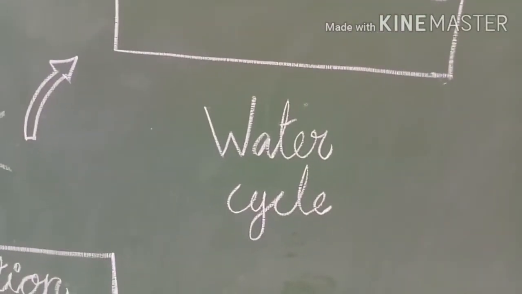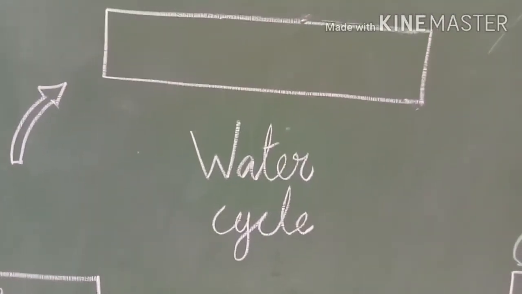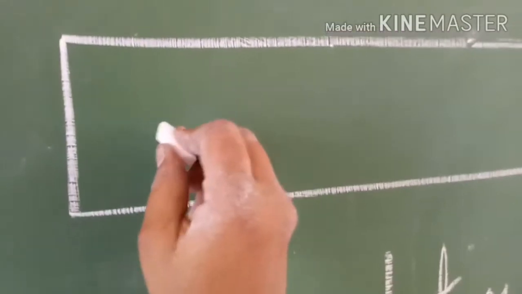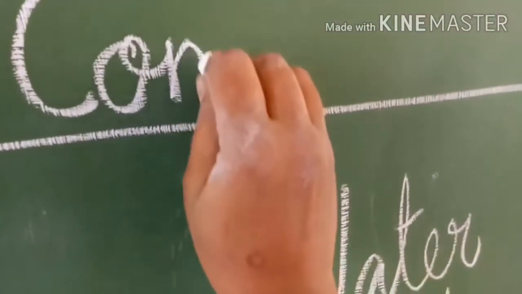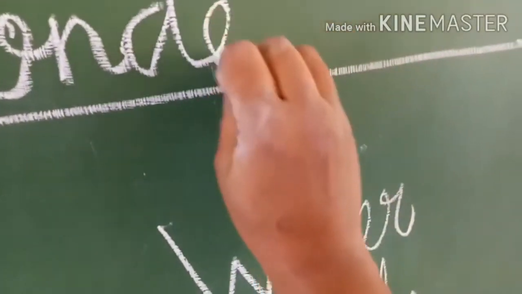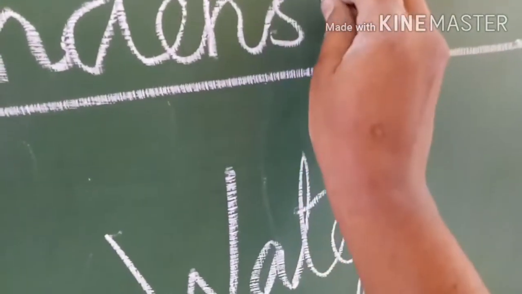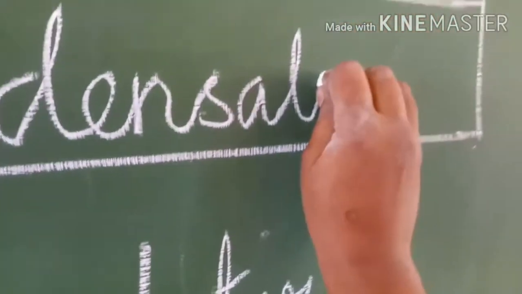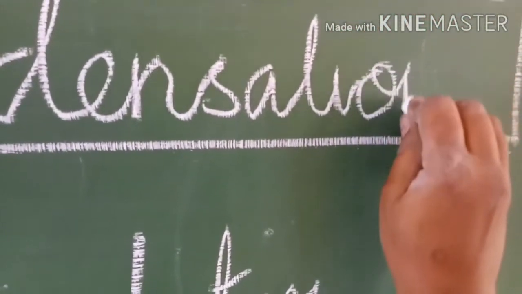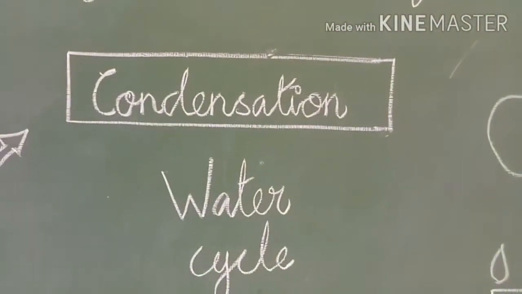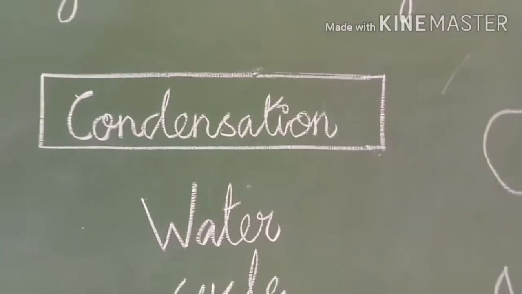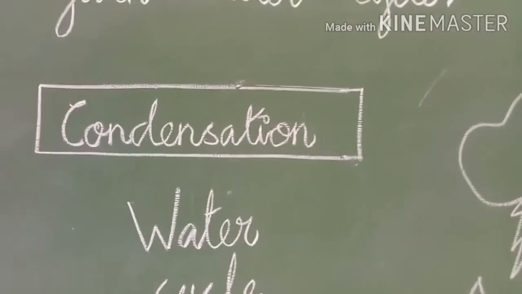Gas changes into liquid state is called condensation. I have told you, no? Yes. So in this box you are going to write the process name condensation. C-O-N-D-E-N, conden, S-A-T-I-O-N, condensation. So what is meant by condensation? The vapor changes into liquid state on cooling.